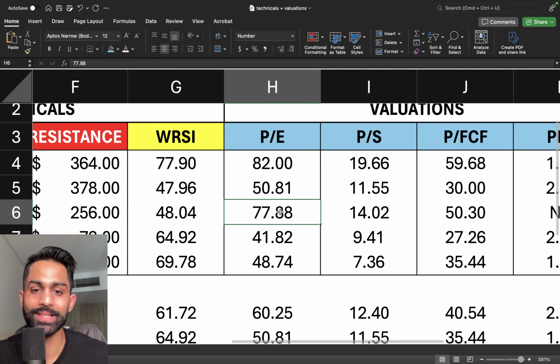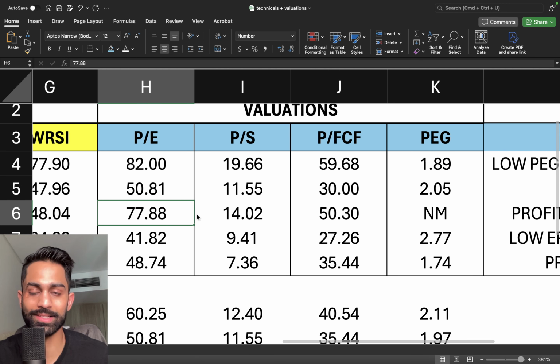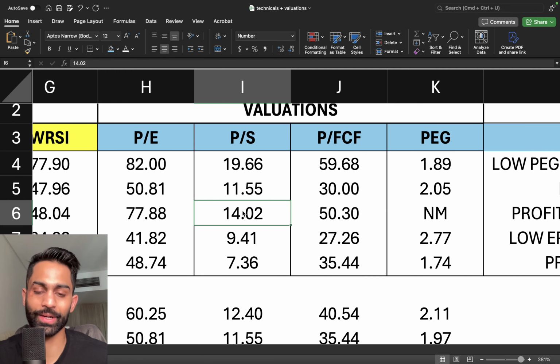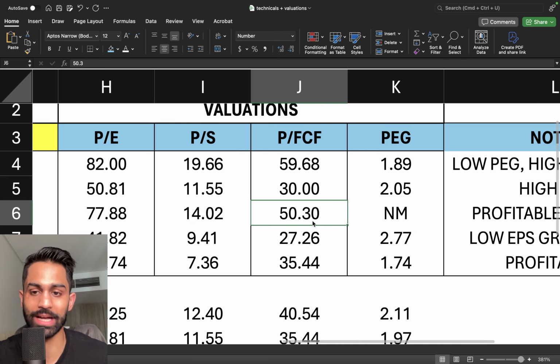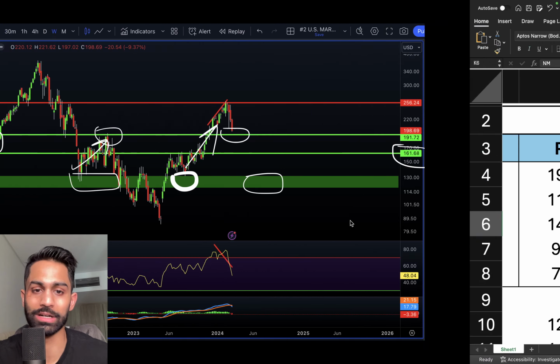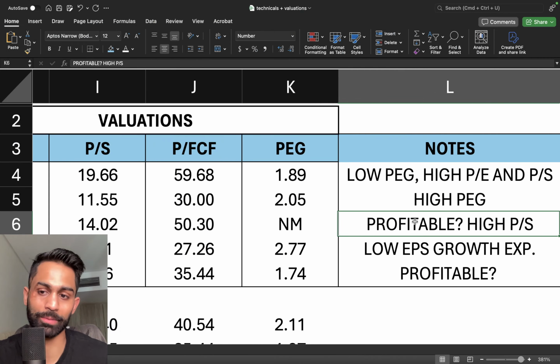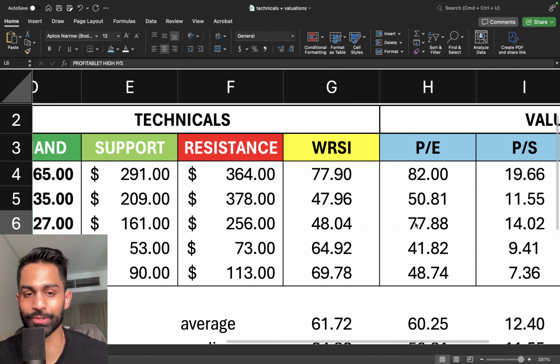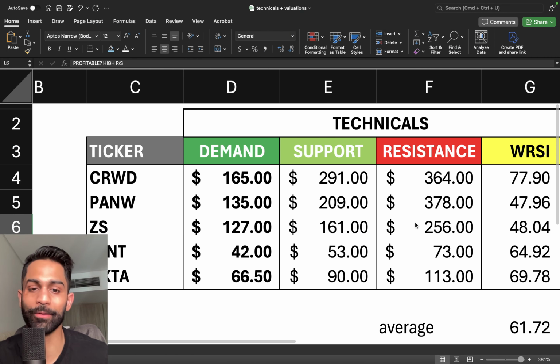Neutral RSI, 77 PE, so that's the second highest next to CrowdStrike. 14 times sales, again, second highest. We got 50 times cash flow and not profitable. So profitability is a bit of a question mark for Zscaler at the moment. So that is something to keep in mind. Trading at a very high price to sales multiple, so I would allow it to come down before there's